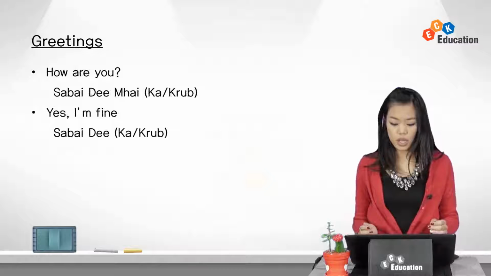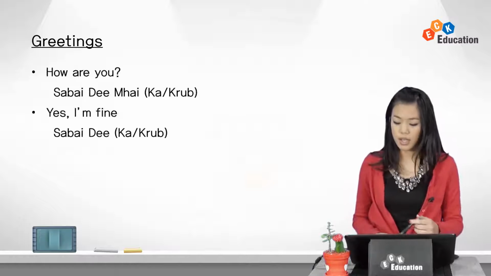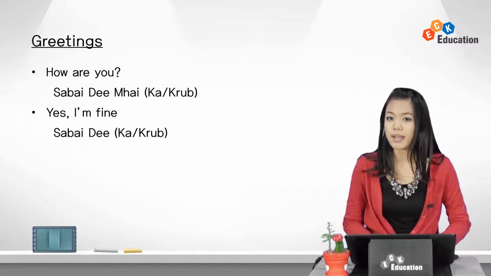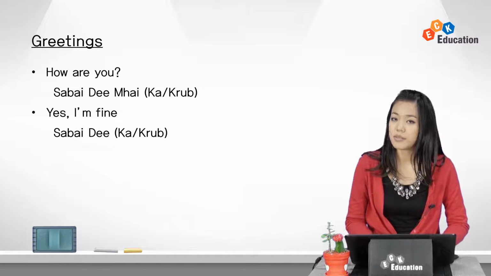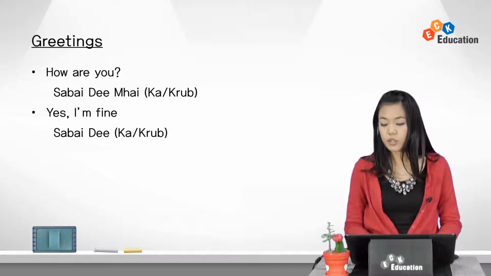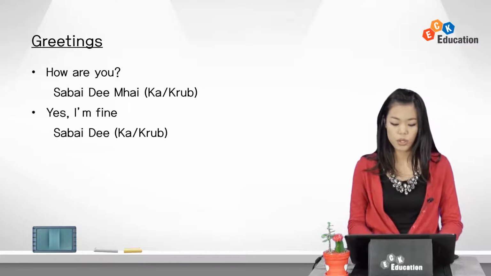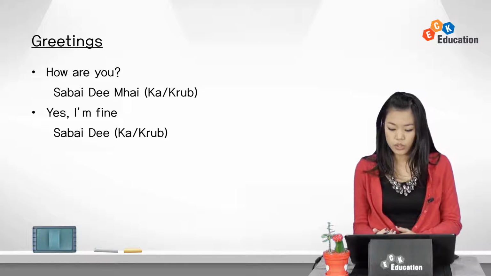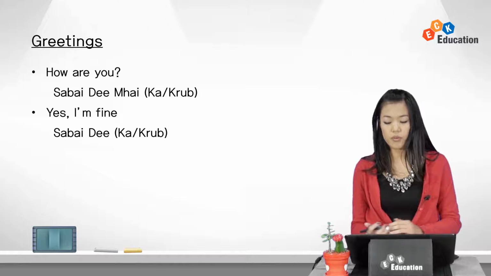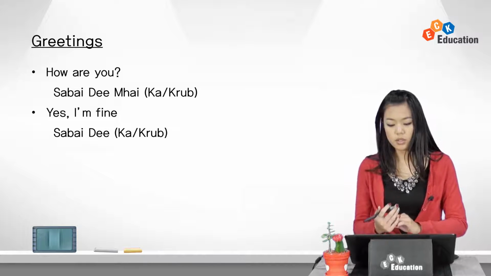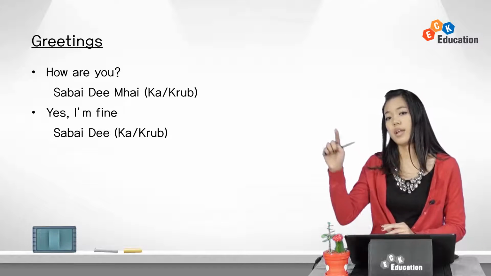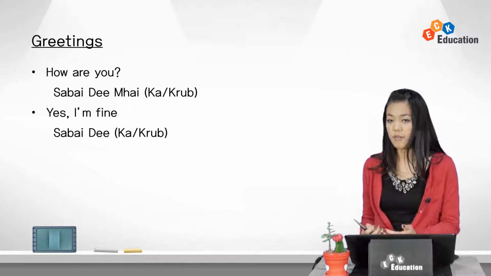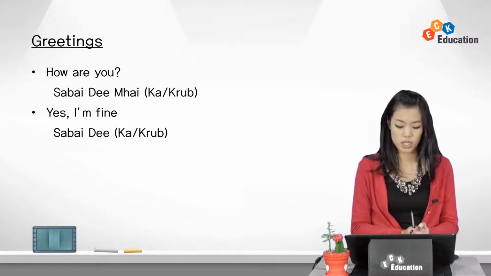Another expression that you would use a lot is how are you? In Thai we say สบายดีไหม. สบาย means fine. ดี means good. And ไหม is a question word which means or not. So it's a yes-no question that requires just yes or no for the answer. It's a question word, so the tone is raised. Mai. So the whole sentence literally means, are you fine? Which is how are you in English.